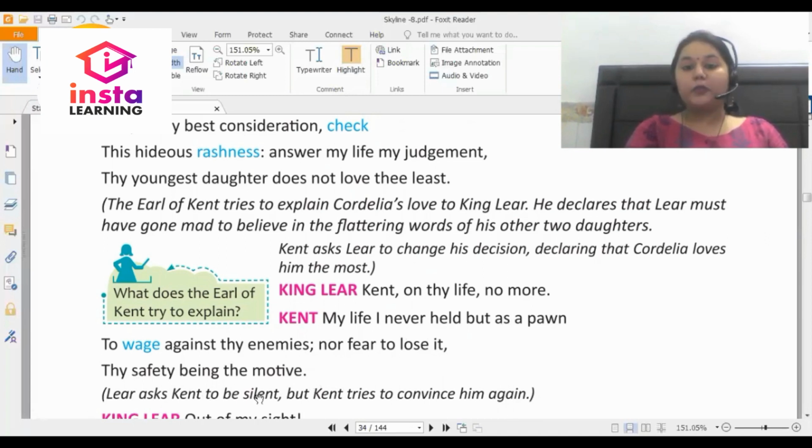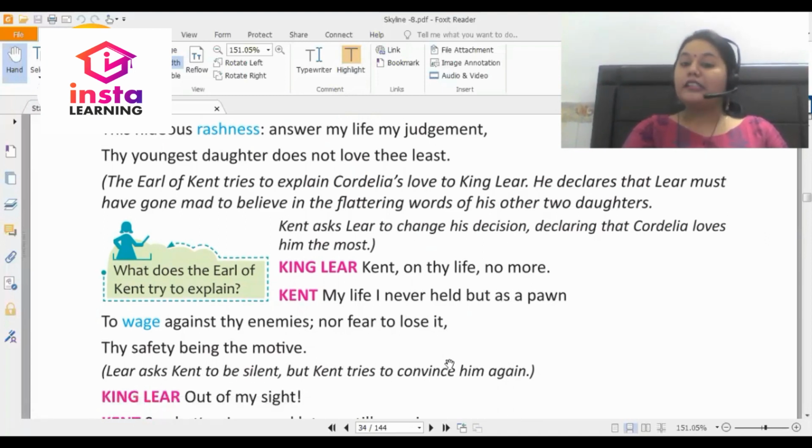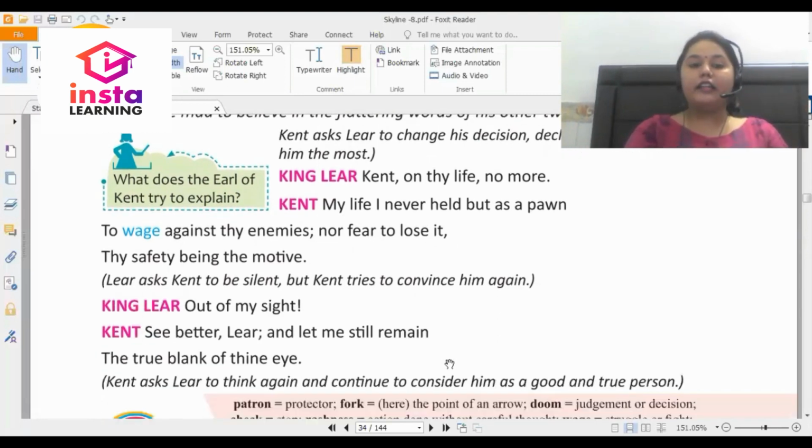Lear asks Kent to be silent, but Kent still tries to convince King Lear.